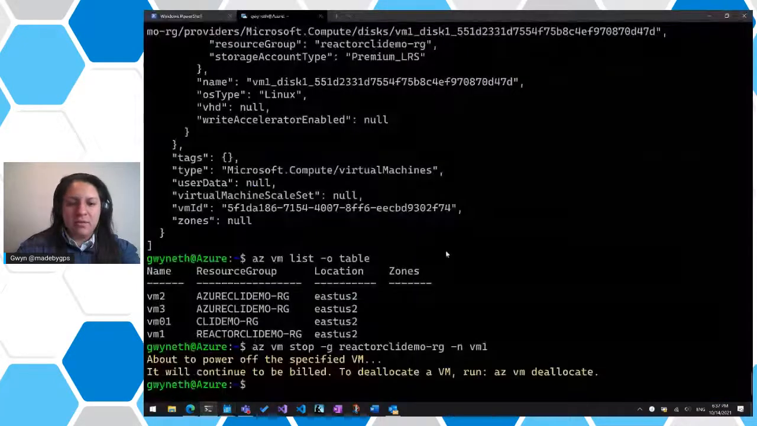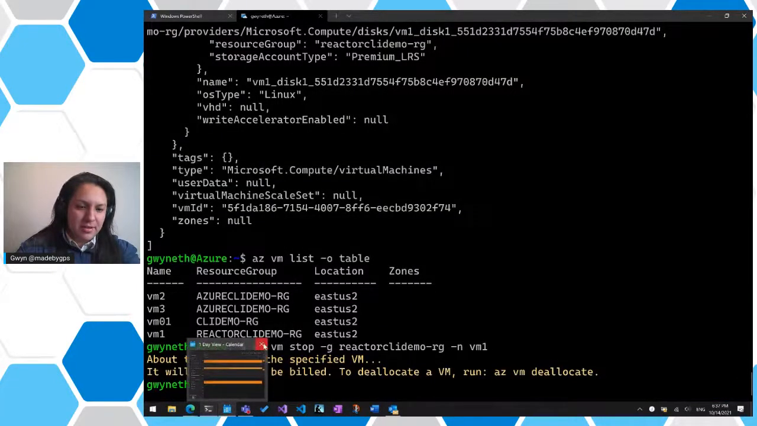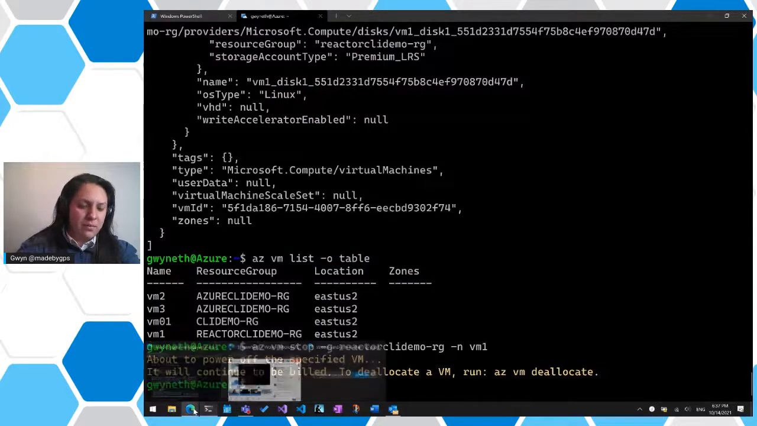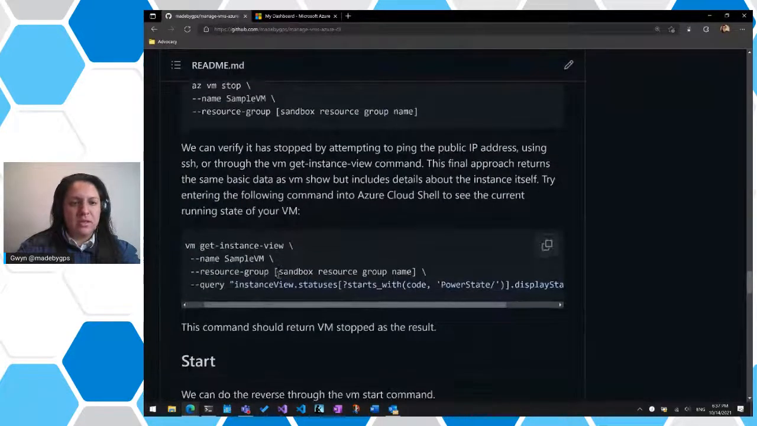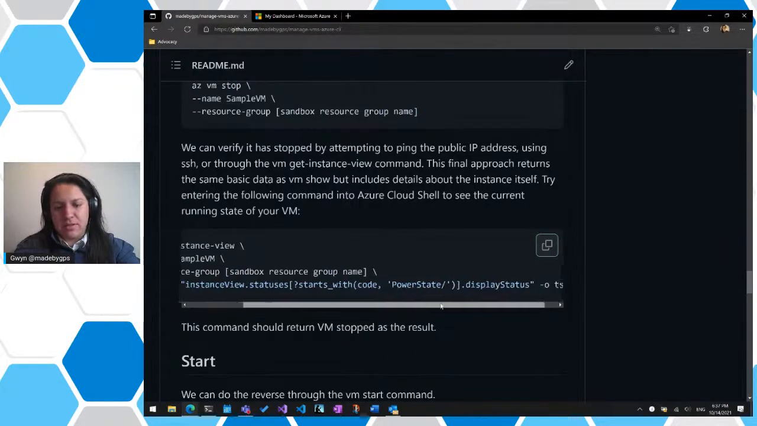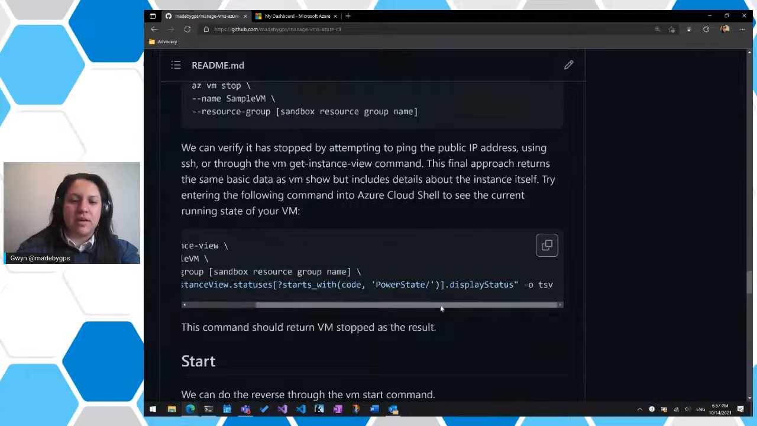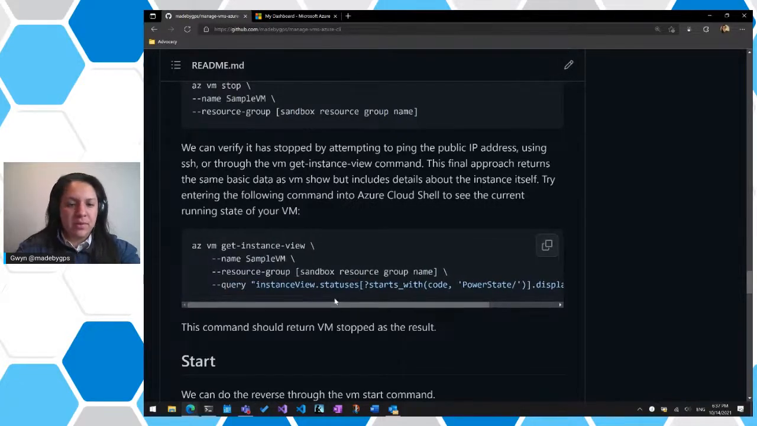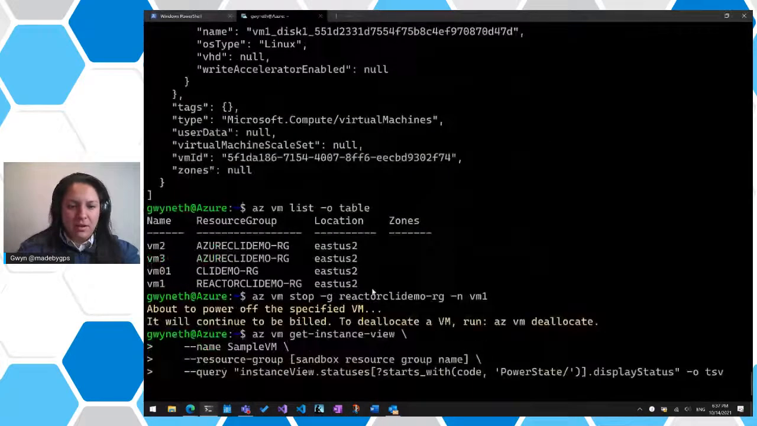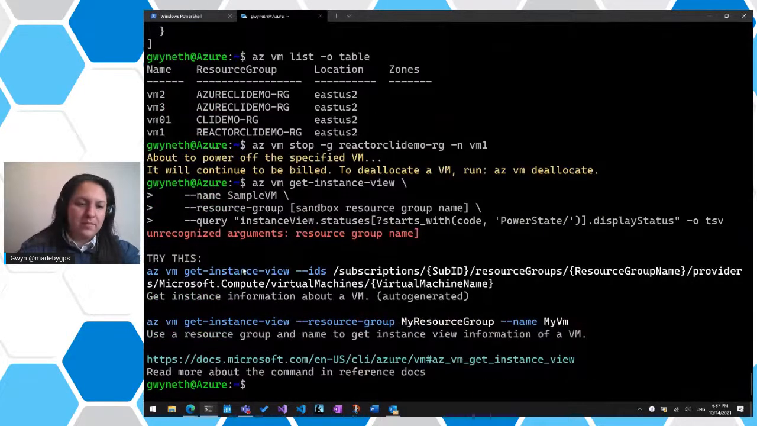So let's head back here. Whoops, I opened my calendar by accident. Let's close that. And it looks like it was off. Let's go back here. I actually have this get instance view, which will tell us if the VM is running or not. And it has a pretty neat query down here, instanceView statuses, and it'll tell us the status of whether it's running or not. So let's paste this in here. I'm probably going to have to update some stuff here. Whoops. Yeah, I knew it. Let's type it out the long way then.